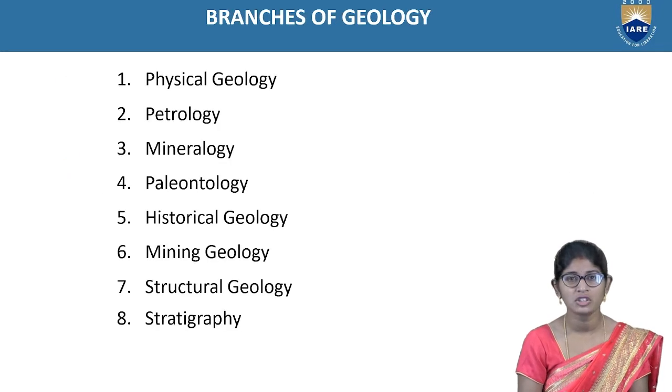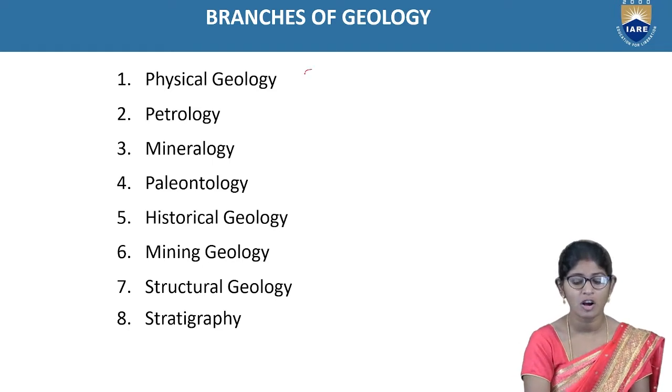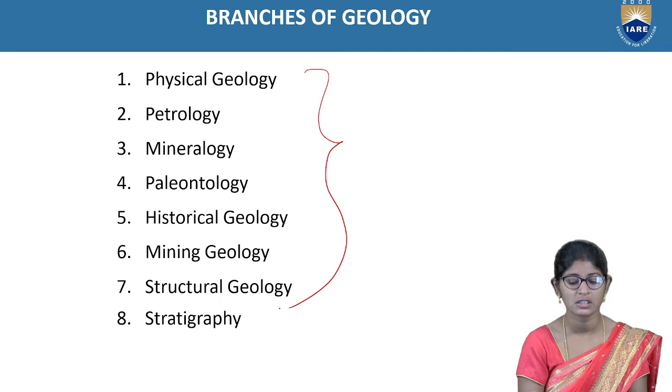These are the branches of geology. Total earth means not a single word or a single subject. It deals with all these kinds of branches. First one is physical geology. It deals with the physical features on the earth surface and how they do their work. In the branch of physical geology, it deals with these kinds of works.